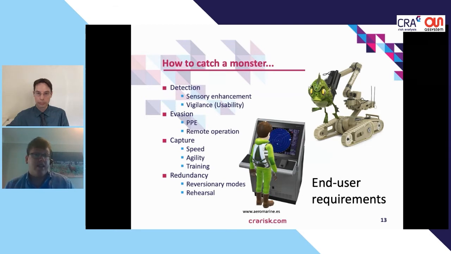We might also need to consider things like speed and agility, and enhancing them through the use of machines, conditioning and training. And of course, many of us who work in safety will need to consider what happens if the system fails. Now, these are just a few considerations that, again, would help us ensure that human performance and end user requirements are being considered.